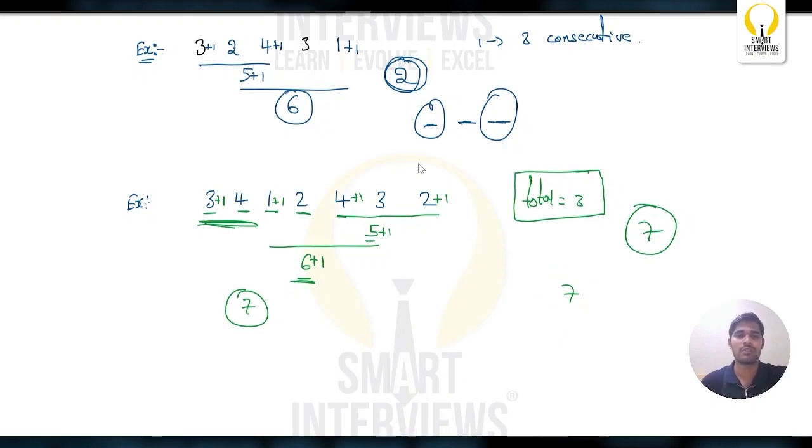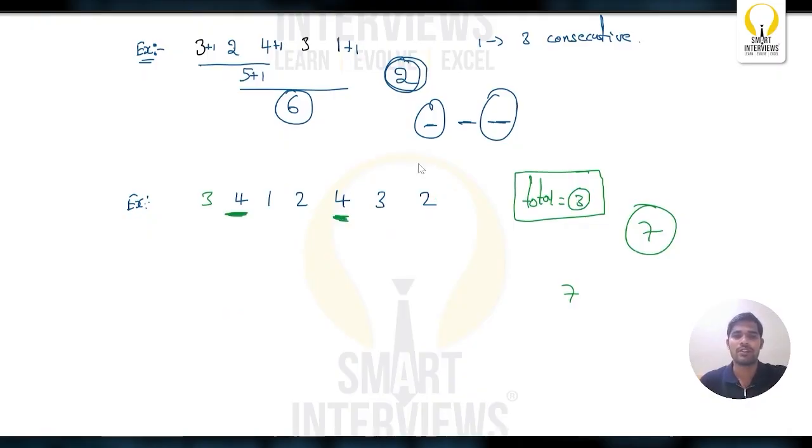So can you guys observe why I'm unable to make this 4 to 7 and when it is possible to make this 4 to 7? Why it is 7? Because to the maximum element, I'm adding the total number of operations. Total number of operations, nothing but in each operation, I want to increment my value by +1. So observe and figure out why it is possible for this 4 and why it is not possible for this 4.